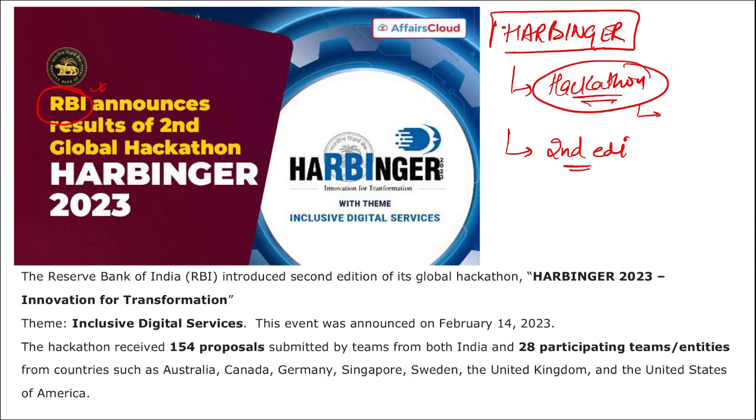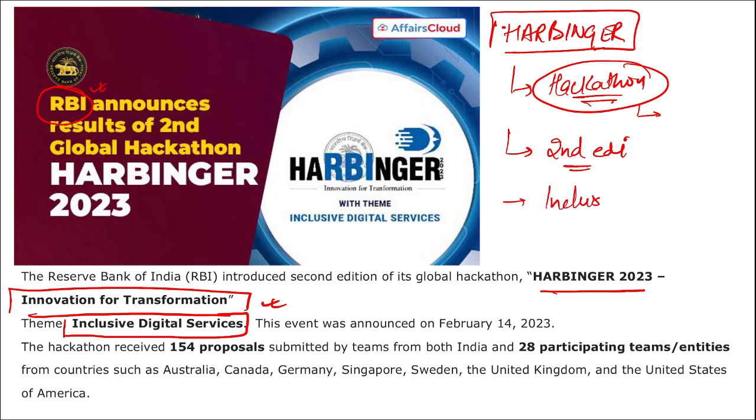Harbinger was recently hosted by RBI. Correct, that is Harbinger: Innovation for Transformation, right? Here the theme was inclusive digital services. I repeat, the theme is also important: inclusive digital services. This is the theme for the second edition of the hackathon, Harbinger, and it was organized by RBI. Correct. And now recently the result of Harbinger has been declared.